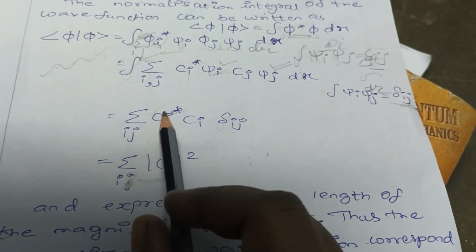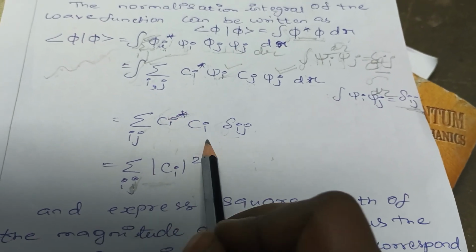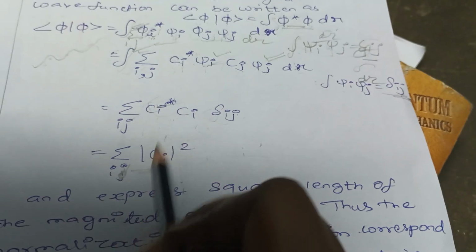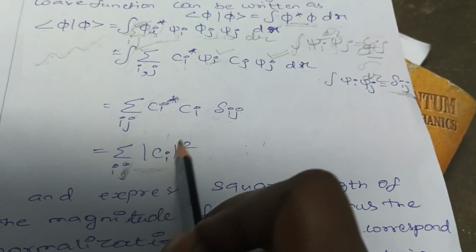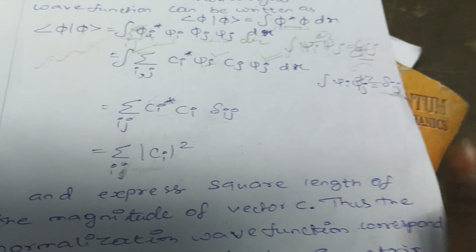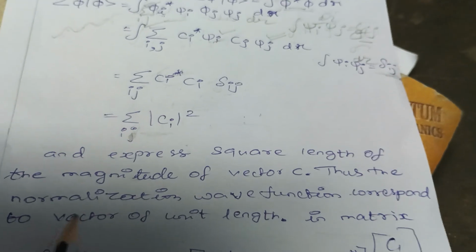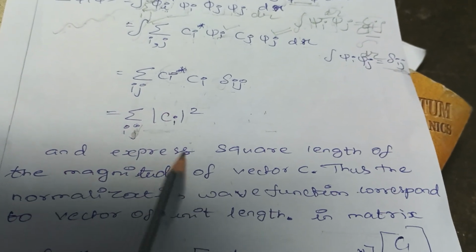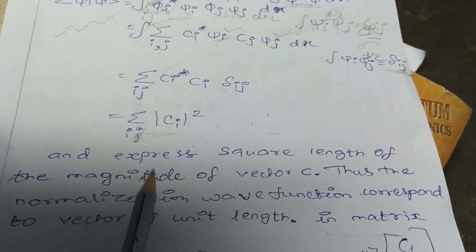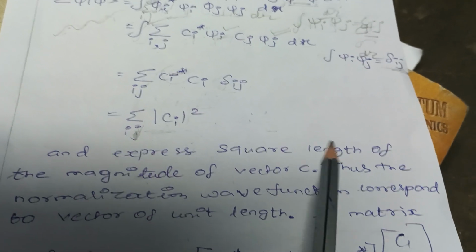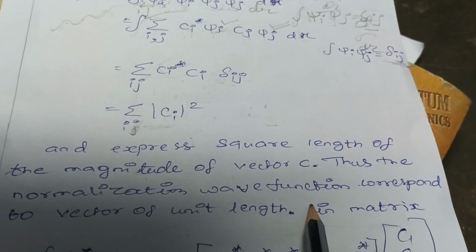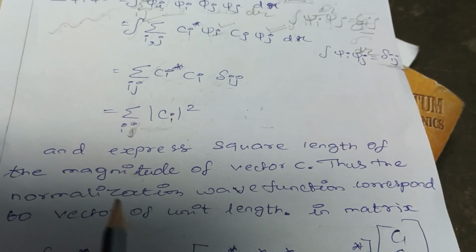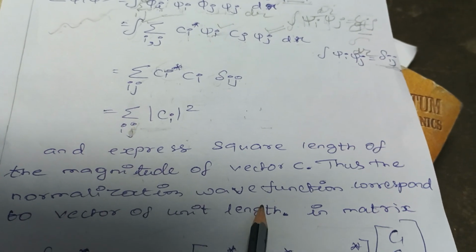So summation, this is the negative form of this, right? So I need a positive form. That's why I put modulus here. So ci modulus whole square. And actually this is the normalization of the wave function and expresses the square length of the magnitude of a vector. Vector means it has some direction, right? Thus the normalization of the wave function corresponds to the unit length.